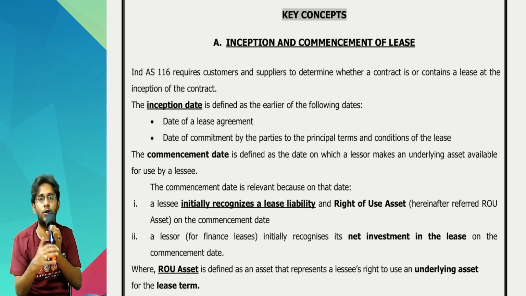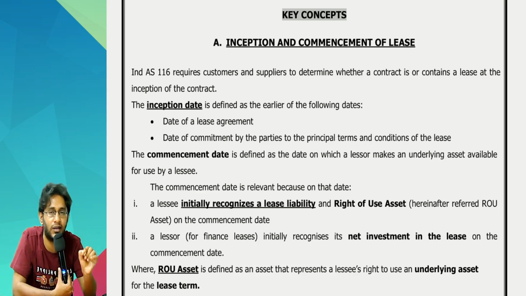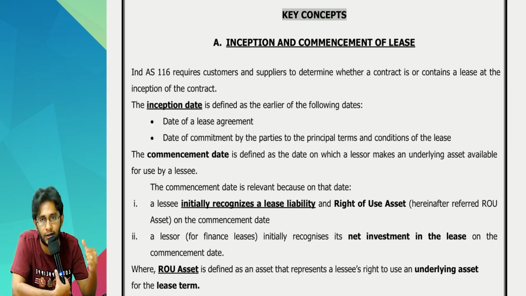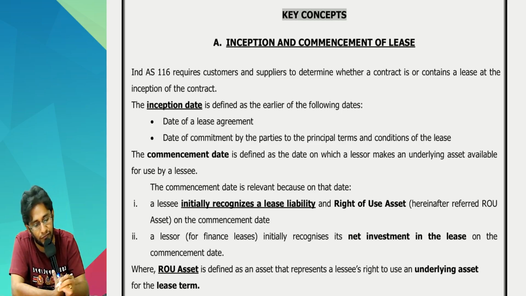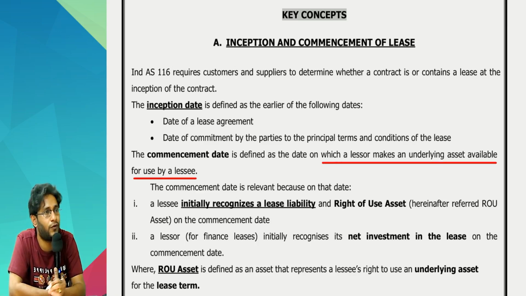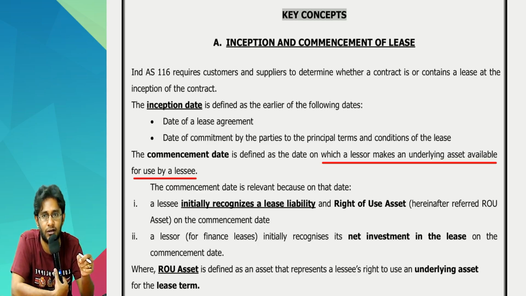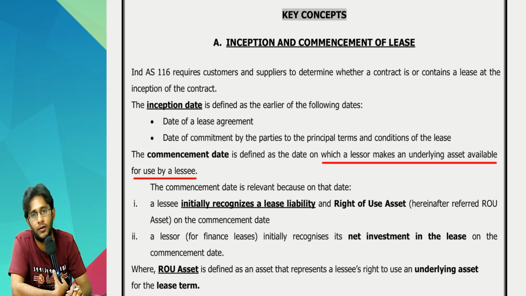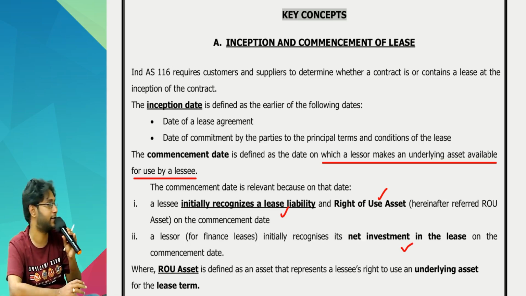In lease contracts, at what date will you pass that entry? On the commencement date. So what is commencement date? It is defined as the date when the lessor makes the underlying asset available for use by the lessee. If you understand the purpose of the definition, automatically you will know. Commencement date is relevant for accounting purpose. Lessee recognizes the ROU asset and lease liability. Lessor recognizes net investment in lease.